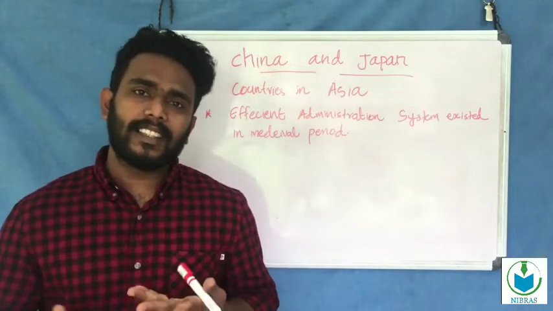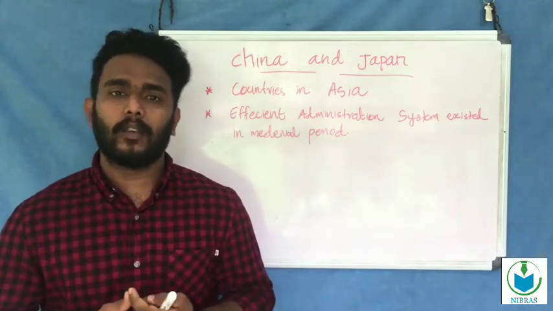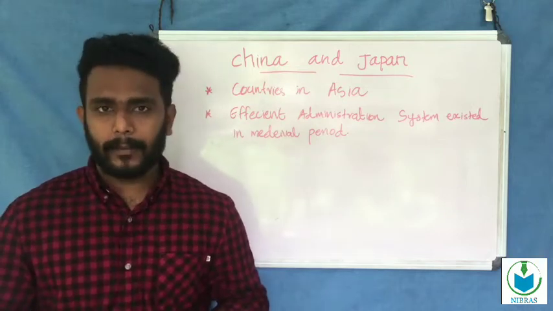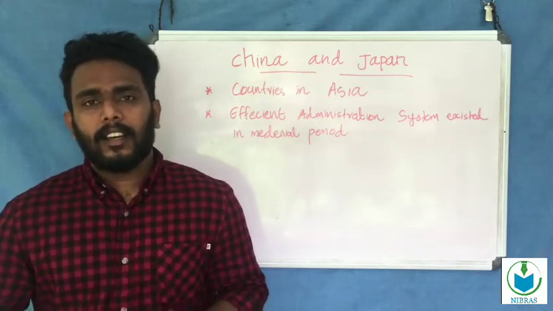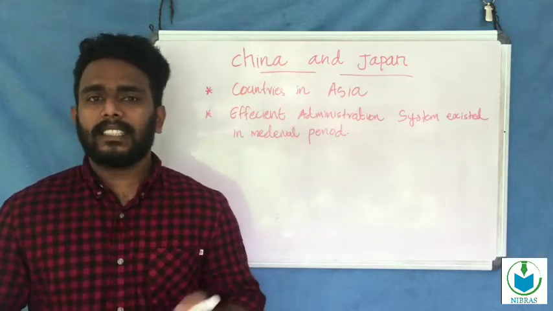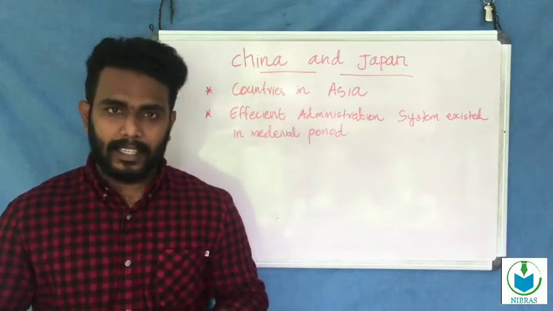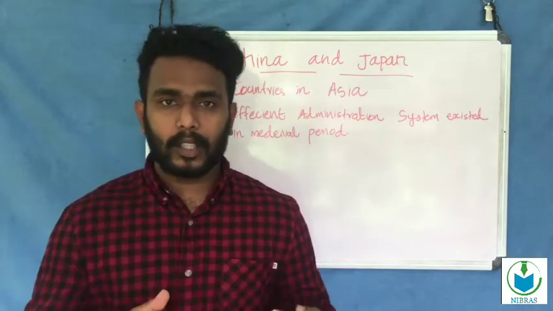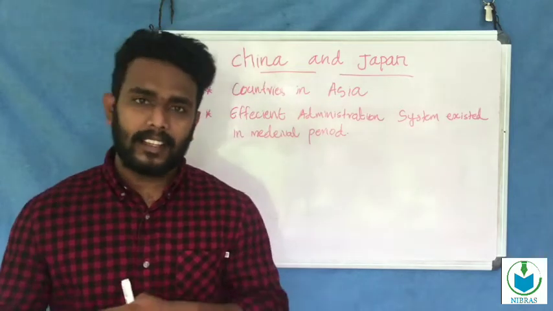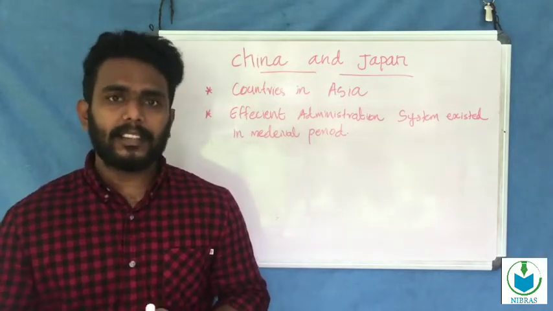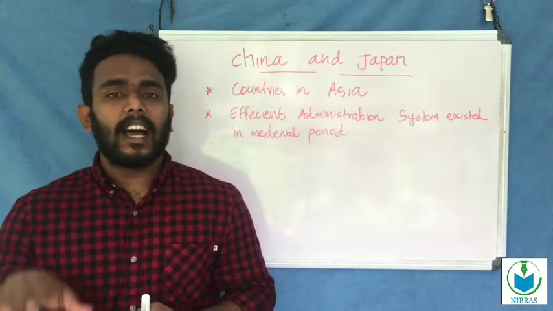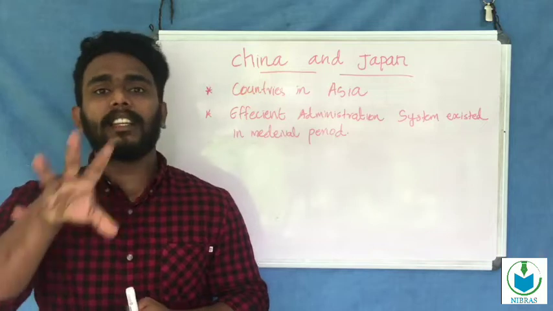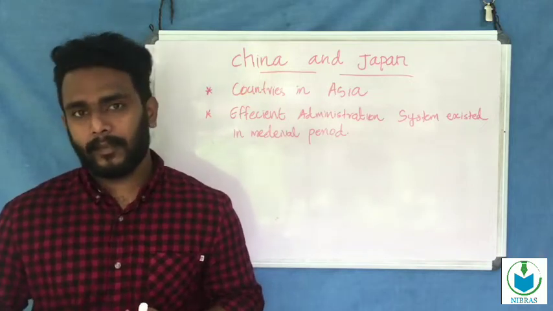Today we are going to discuss the next centers of power in the medieval period. It was China and Japan. In the previous classes we discussed the various centers of power in the medieval period: the Eastern Roman Empire, Holy Roman Empire, Arab Empire, Ottoman Empire, Mongolian Empire, and lastly the Mali Empire. After that, we are discussing China and Japan, which also existed as centers of power.